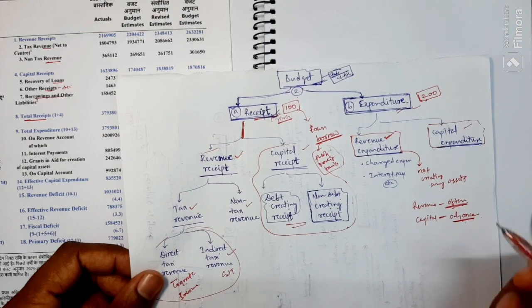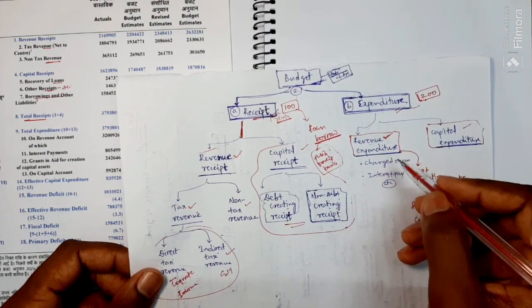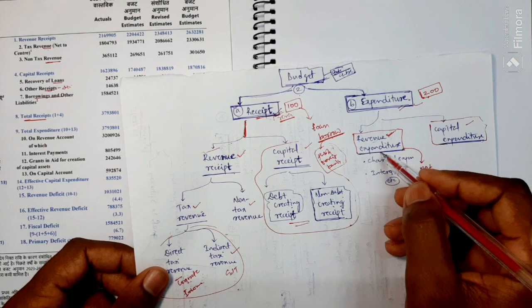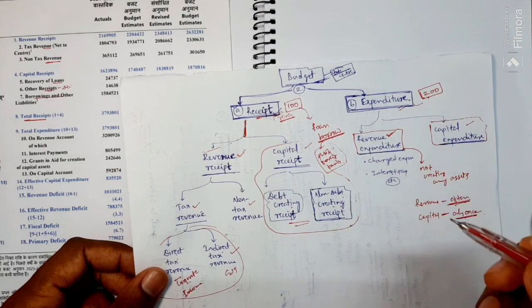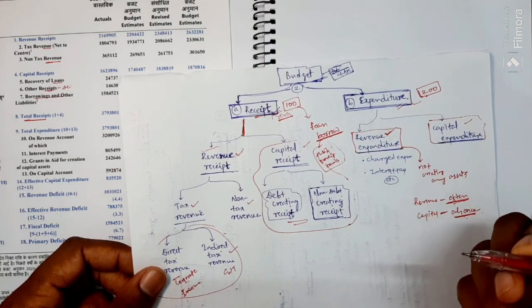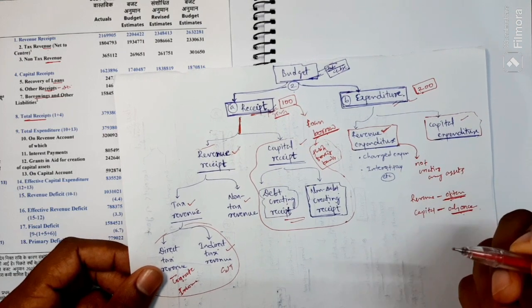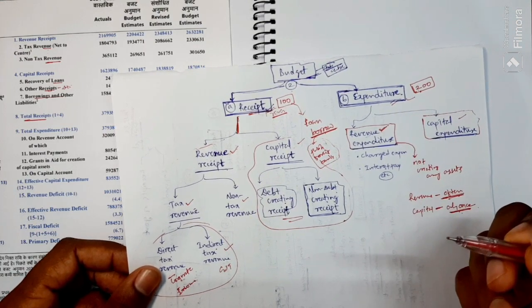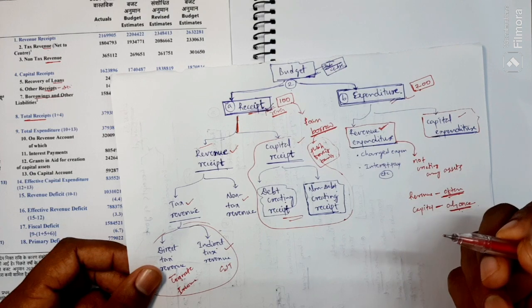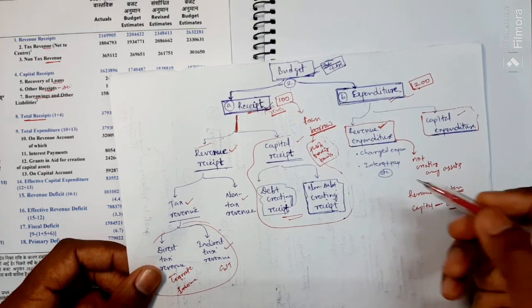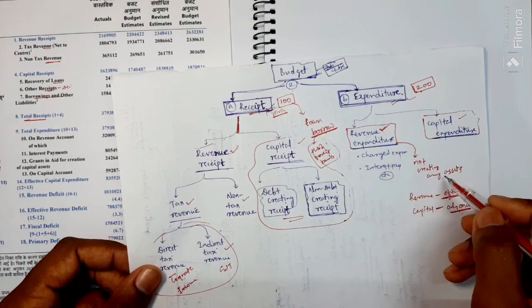What does this expenditure mean? For example, giving salaries to the public officials, people who are working in the government. These are not creating any asset.